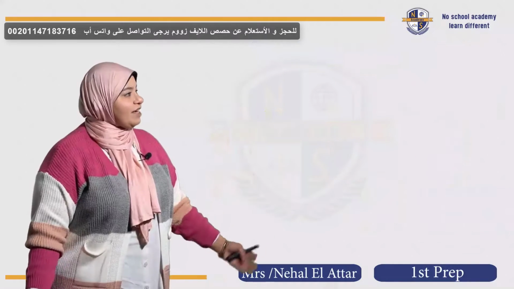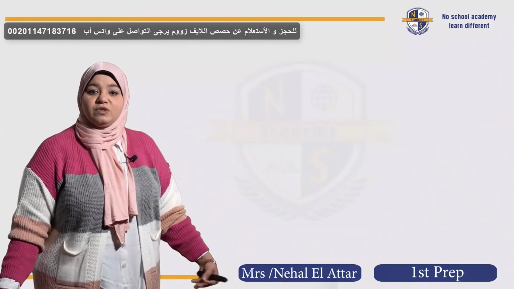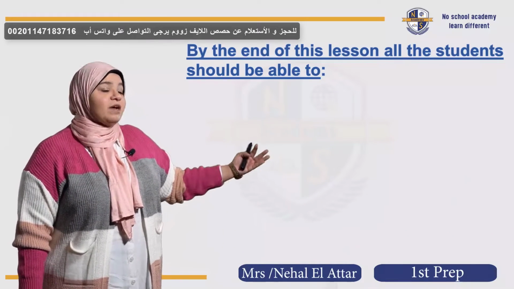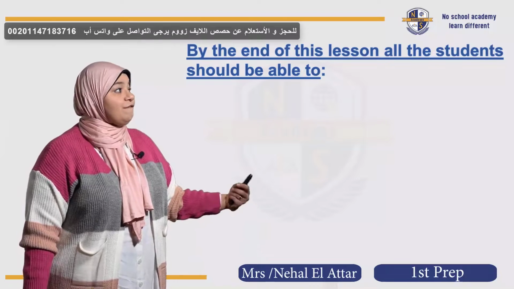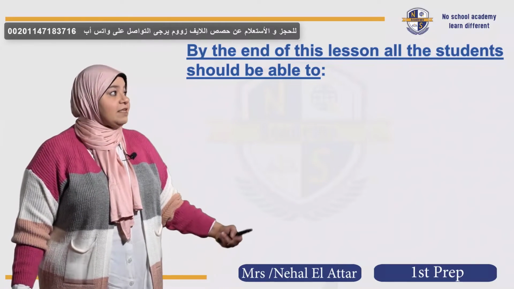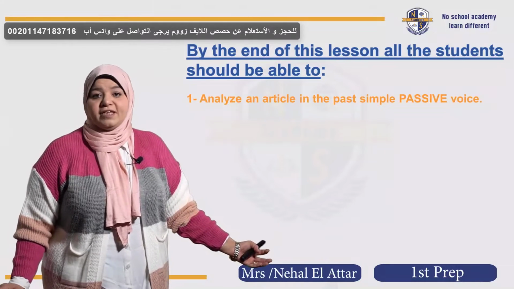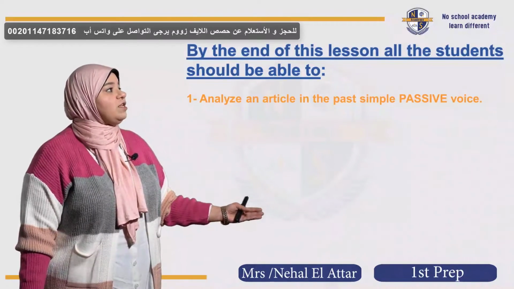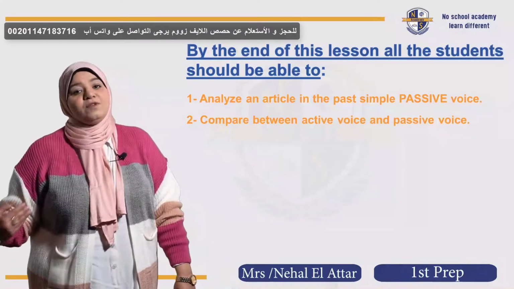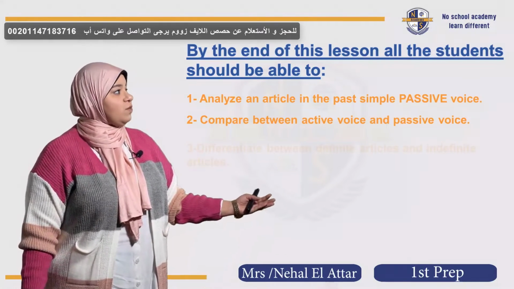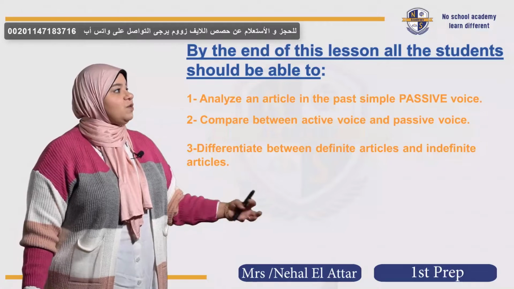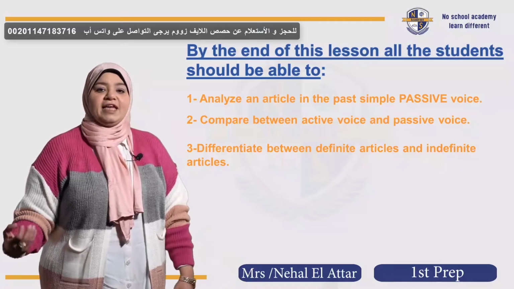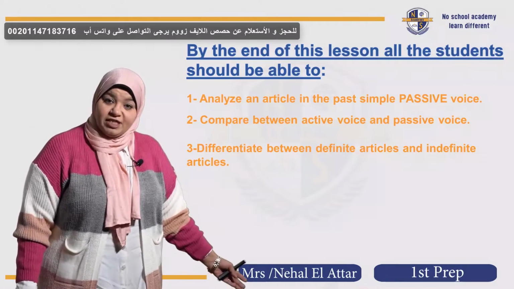Let's see what's next. Okay everyone, dear student, we have here some objectives to be achieved by the end of the session, so please help me to finish them. By the end of this session, I want you to be very professional and excellent in analyzing a text that contains a simple past passive voice, and we're gonna know in detail what this is. Also to differentiate between what we call an active voice and the passive voice. The last objective that we're gonna achieve today, inshallah, is to analyze a text or to differentiate between definite articles and indefinite articles. So let's get started seriously.